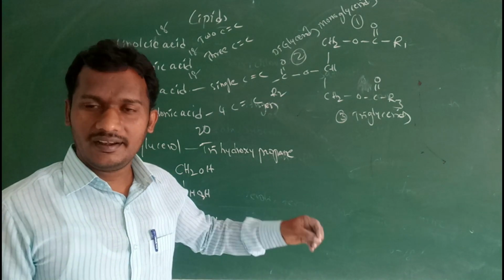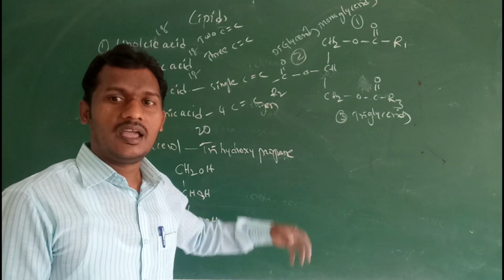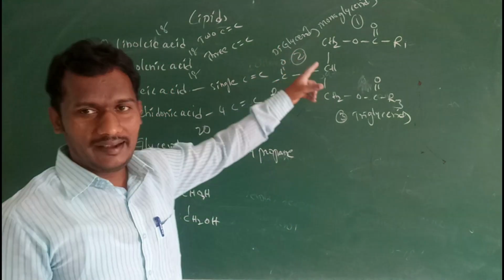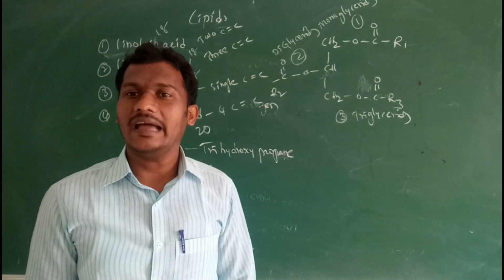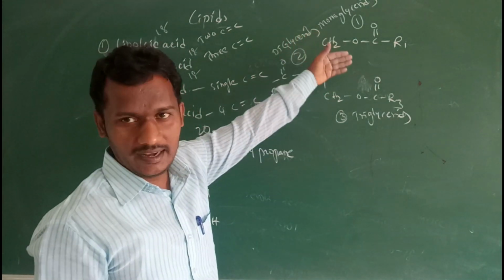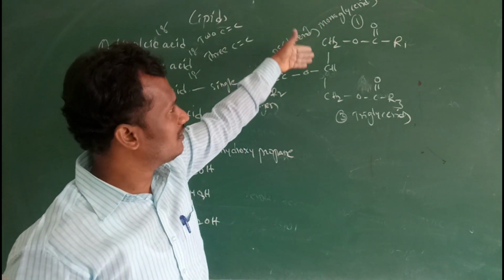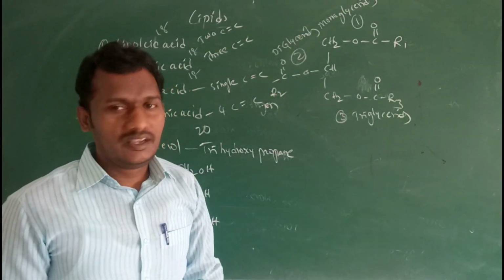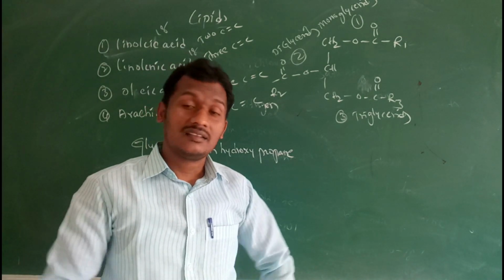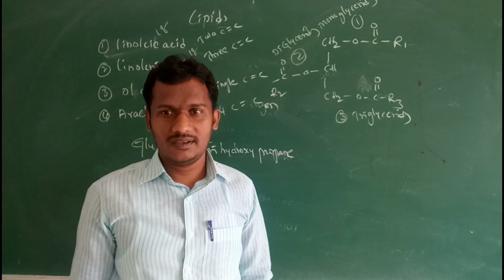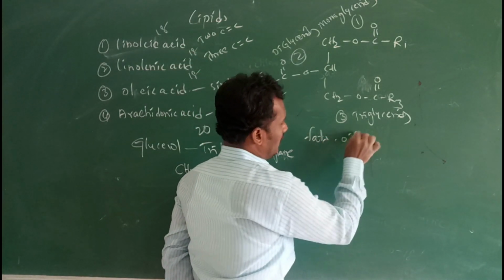Some lipids may contain glycerol and fatty acids, simple lipids. In these simple lipids, the fatty acids are esterified with the glycerol, that means linked with the glycerol by ester bonds. So one fatty acid with the glycerol, monoglycerides; two fatty acids with the glycerol, diglycerides; then three fatty acids with the glycerol, triglycerides. Then based on the melting points, these lipids may be fats and oils.